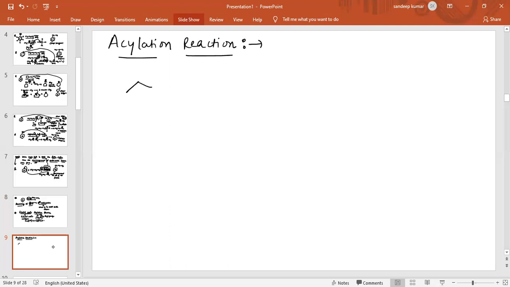Suppose a compound is given, like this is basically benzene, and the reaction of benzene with CH3 C double bond O and Cl, when the reaction takes place in presence of anhydrous AlCl3.